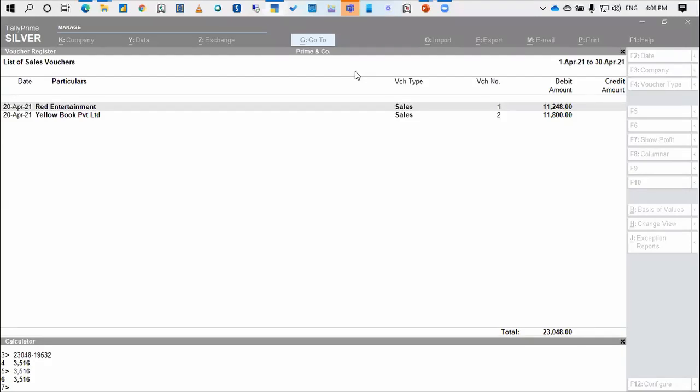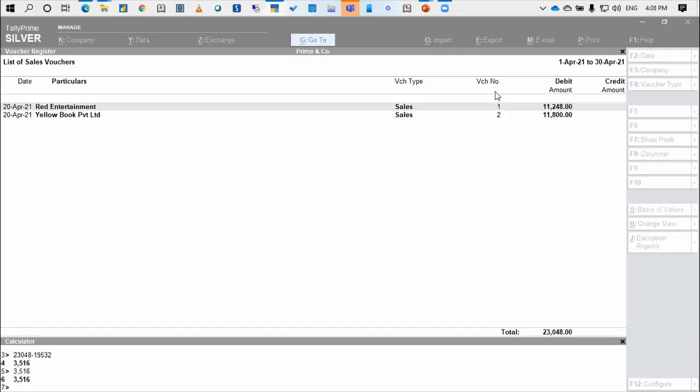Vikas ji is asking, what if I work free for my family and friends? Common problem for many CA firms. You can create that ledger also, create a work list and send the delivery, but maybe you do not write the amount. There is an option of passing the entry without the amount, so you do not write the amount. That's all. It is possible to do that.